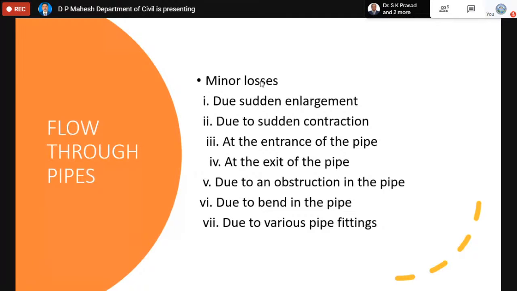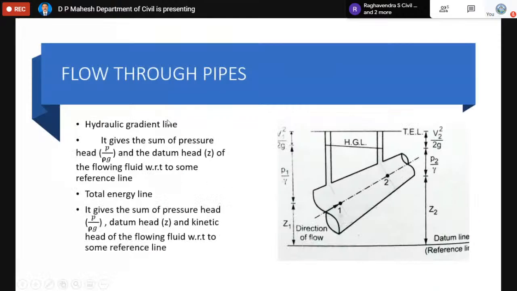If there is an obstruction in the pipe, it will lose energy. Due to the bend, because when you lay the pipe, we need to bend the pipes many times, energy is lost. Also due to pipe fittings, just like a collar, there are many types of pipe fittings due to which the pipe is going to lose some amount of energy.